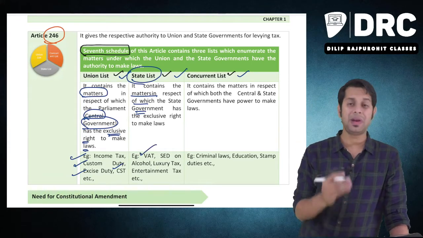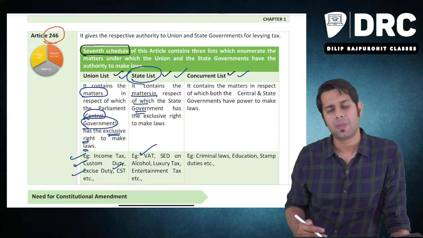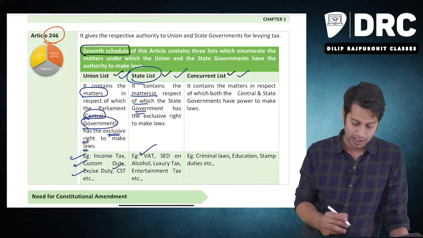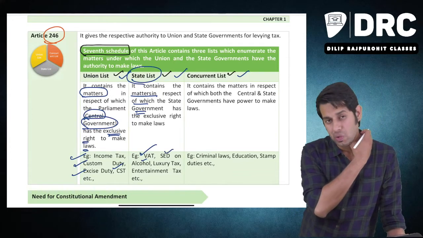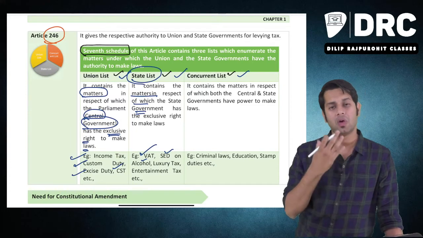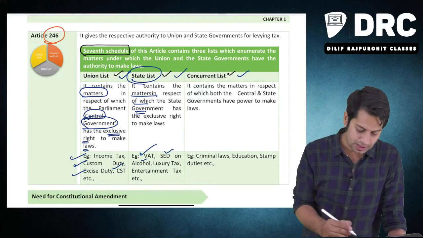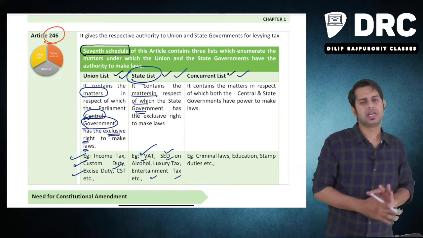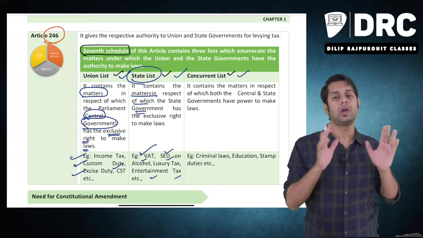What are these? For example, value added tax, VAT, which you are paying, and sales tax, which you are paying. The power to levy VAT or sales tax is only with the state government. Similarly, state excise duty collected on alcoholic liquor for human consumption. On alcohol, only a state has the power to make law. Similarly, luxury tax, entertainment tax, etc. Only the state government has the power to collect taxes or make law with regard to that particular matter.